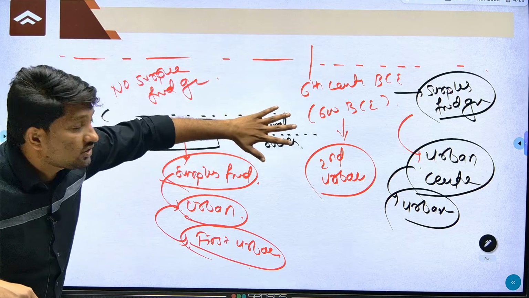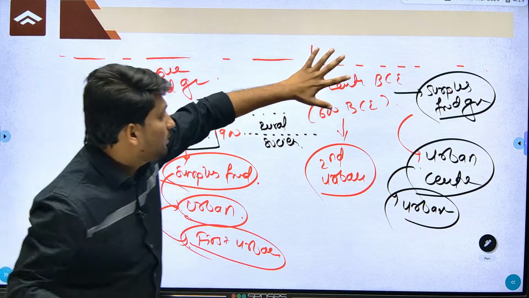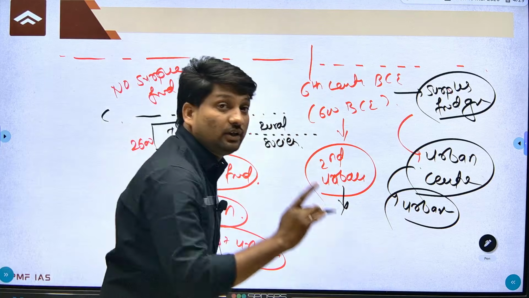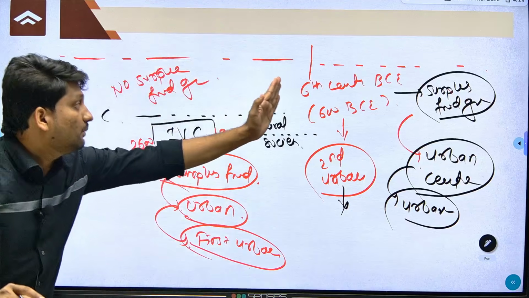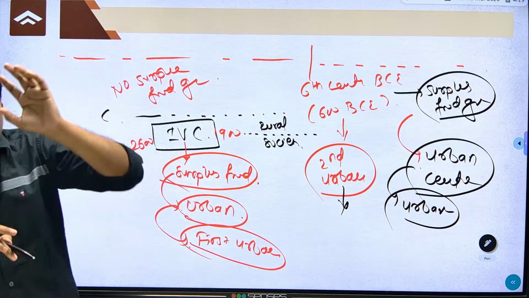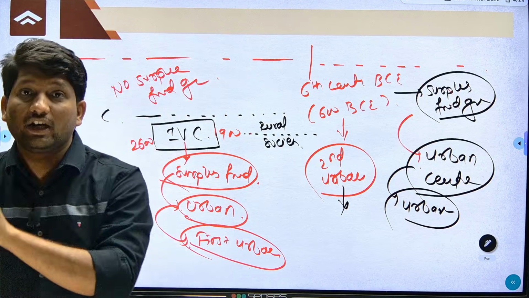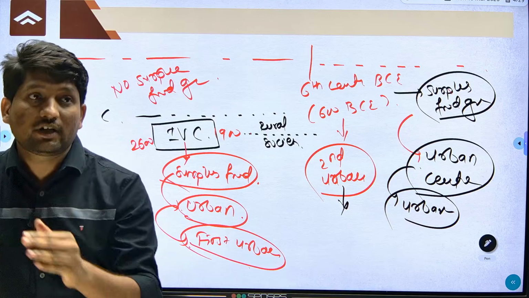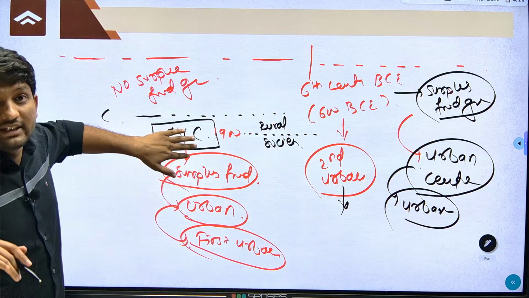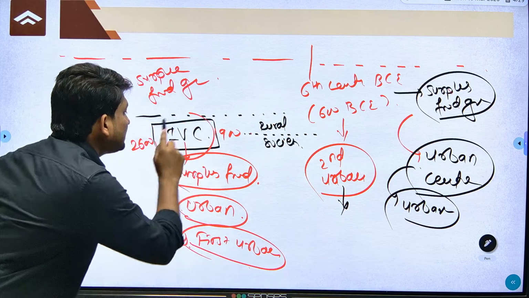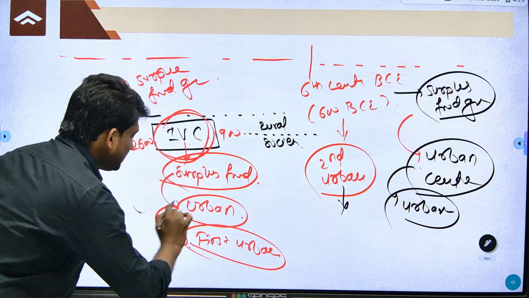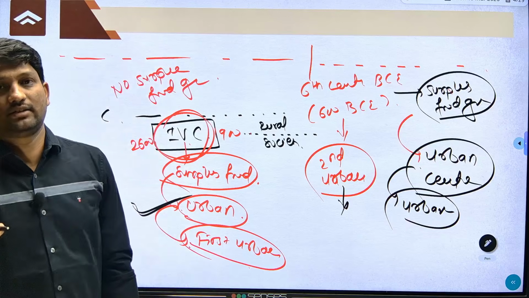But urban centers disappeared, and the second urbanization happened during the 6th century BC. So if you get a question before the 6th century BC, there was always subsistence agriculture and no surplus food grain production. There was only one time of surplus food grain production before the 6th century BC, and that was the period of the IVC. That's why in the IVC we have few urban centers.